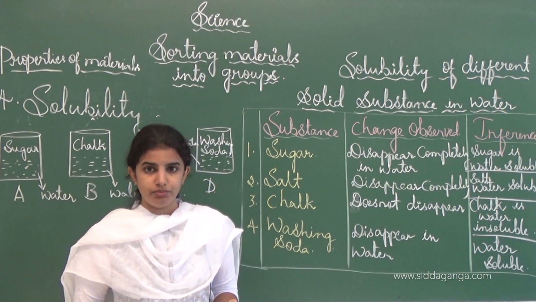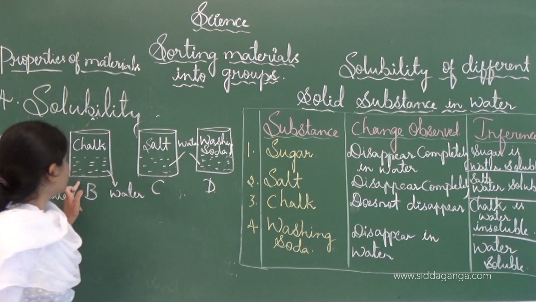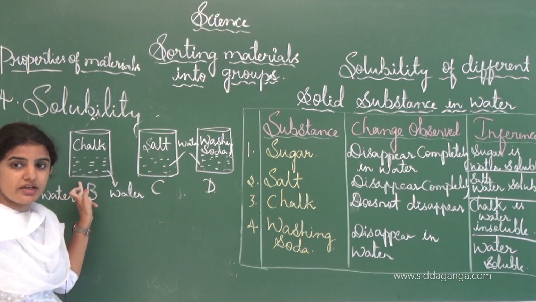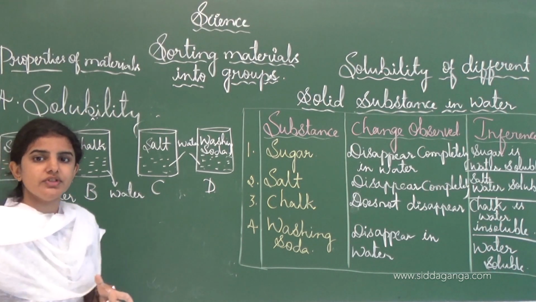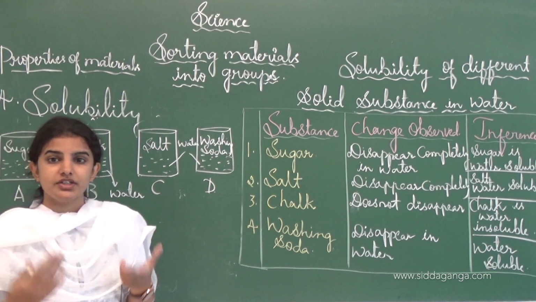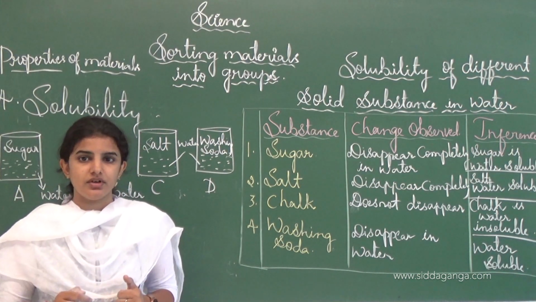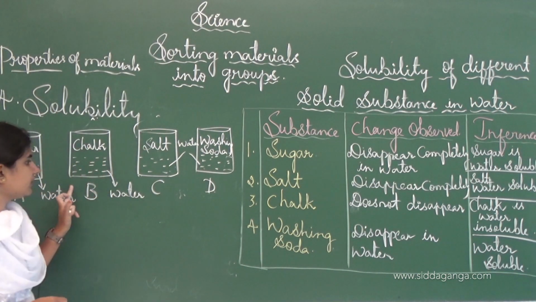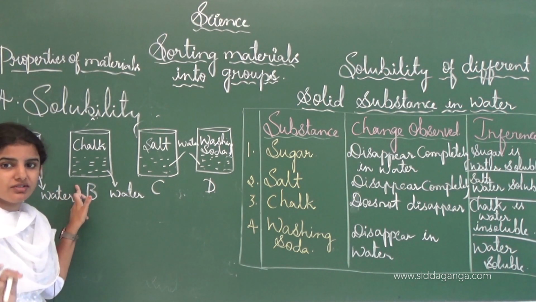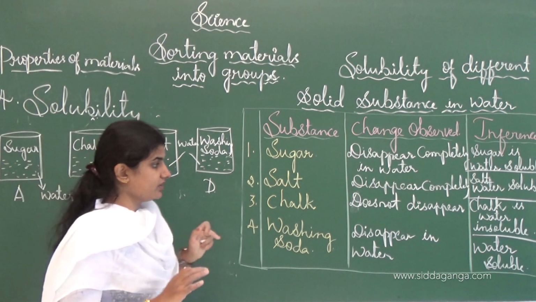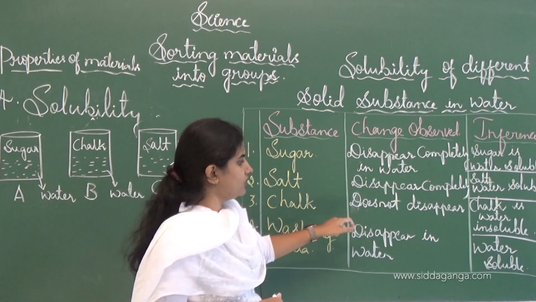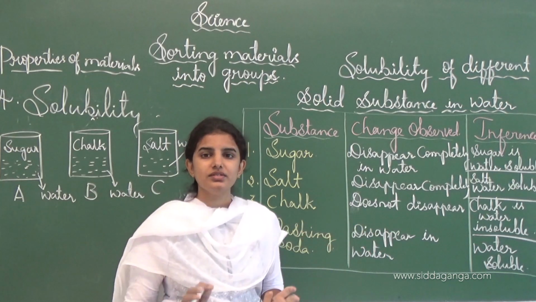If we put chalk powder in the water in the beaker and try to dissolve it, what will happen? The chalk powder remains as it is. So we can say that chalk powder is an insoluble substance which doesn't disappear in the water. This is the change observed, and chalk is water insoluble.